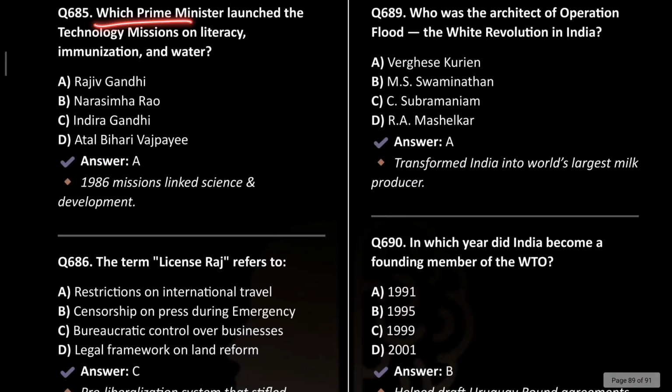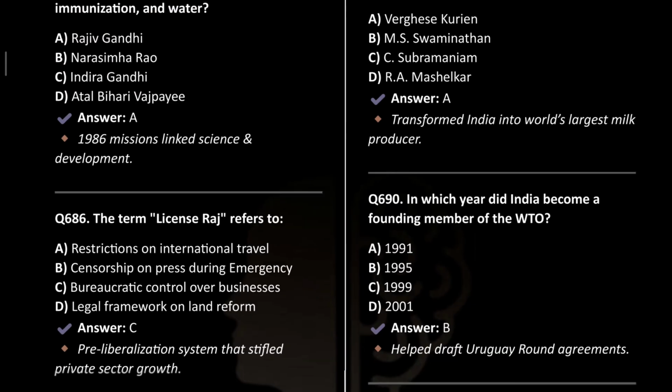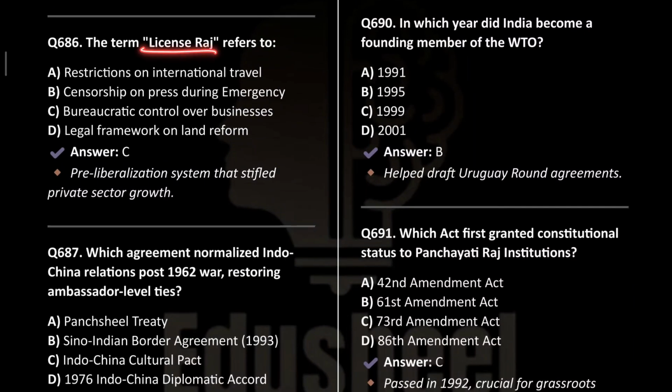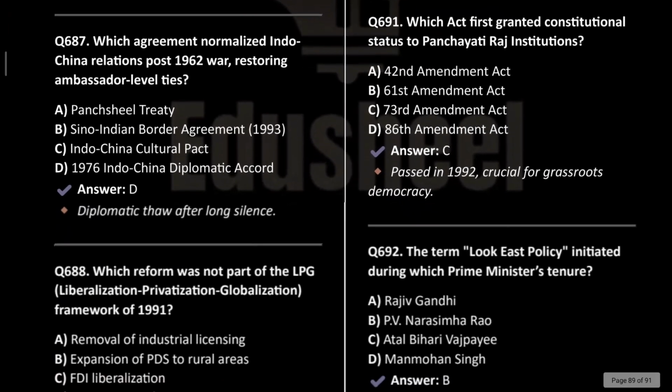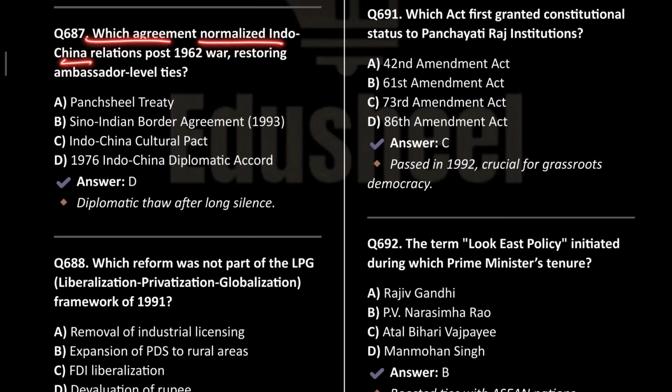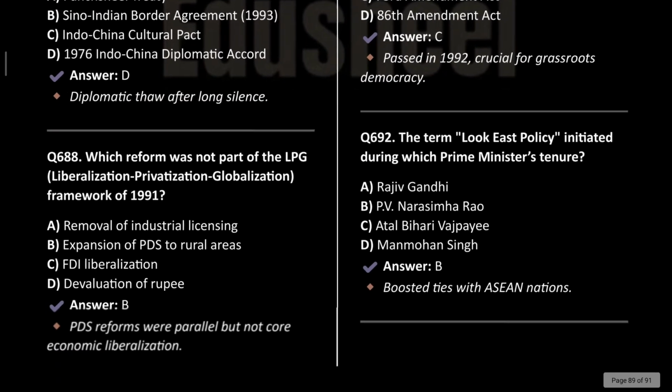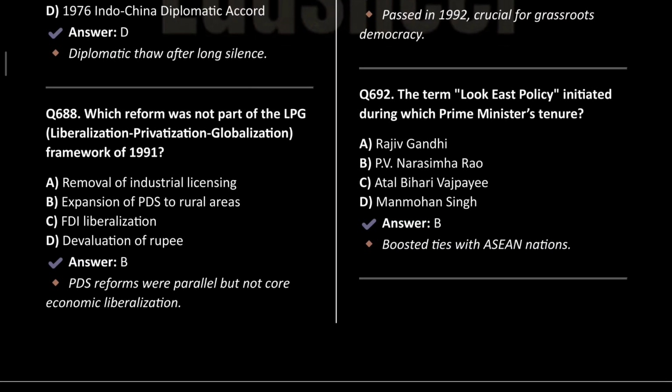Next, which prime minister launched the technology mission on literacy, immunization and water? It was Rajiv Gandhi. The term license Raj referred to the bureaucratic control over the businesses. Which agreement normalized the Indo-China relations post 1962 war, restoring the ambassador level ties? It is 1976 Indo-China Diplomatic Accord. Which reform was not a part of LPG? Expansion of PDS to the rural areas? This was not a part.